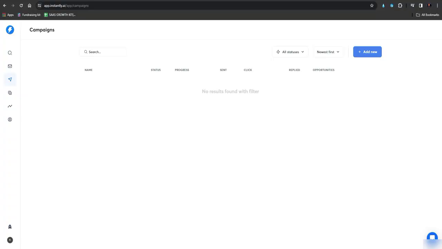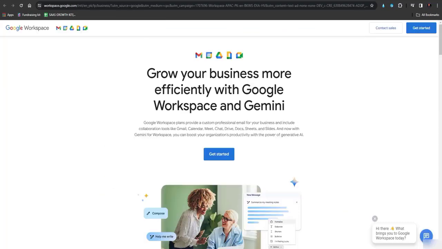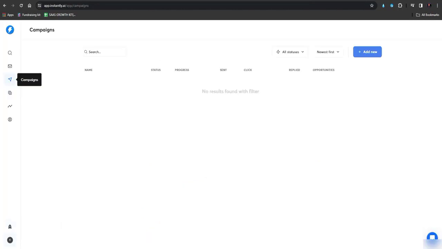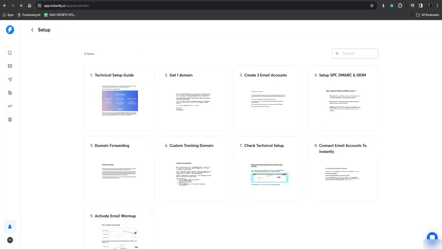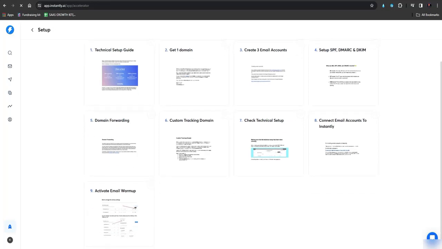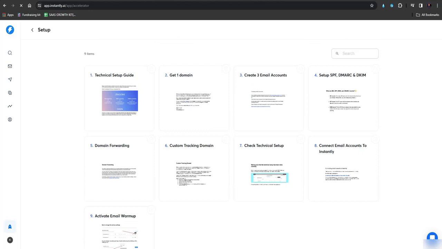Now let's come to the technical setup part. If you want to buy your domain name from Namecheap, then set up Google Workspace or Microsoft Office, you can go to Instantly Accelerator. I don't want to waste your time because a lot of things have changed. Here you can see their updated guide on technical setup, where they guide you step by step on how to buy a domain name, then how to set up SPF, DKIM, DMARC, domain forwarding, etc. But if you want to avoid this headache, then I have a solution for you where you don't have to do anything. You just have to make a few clicks, and everything would be set up for you.